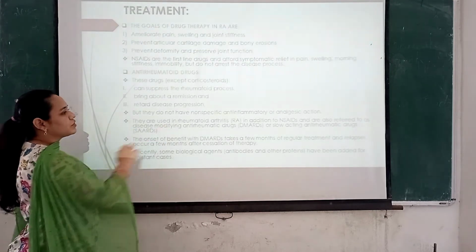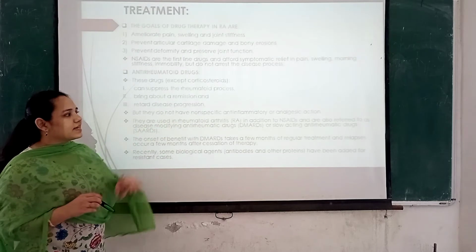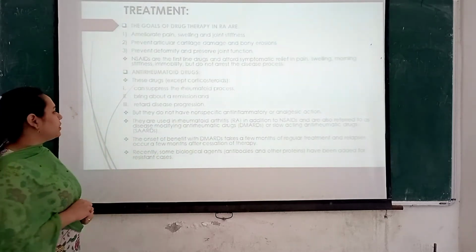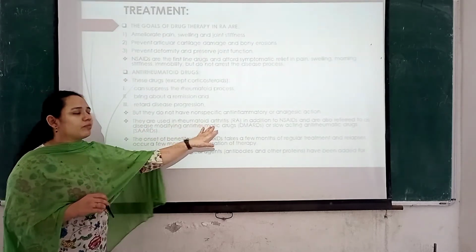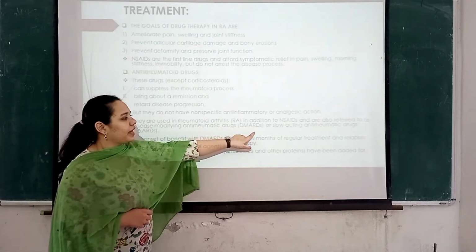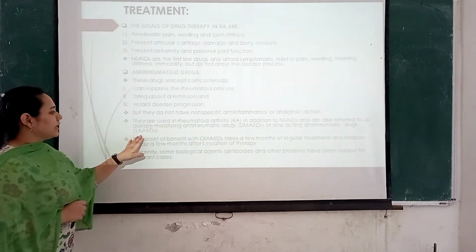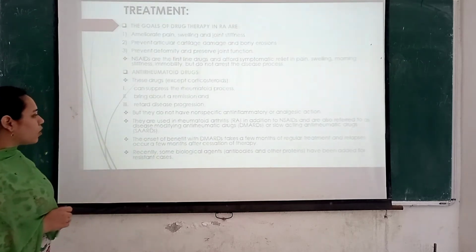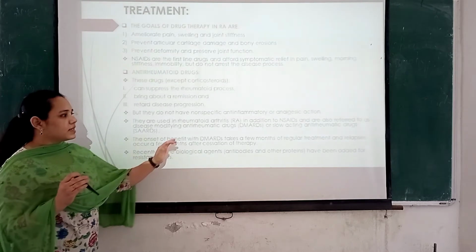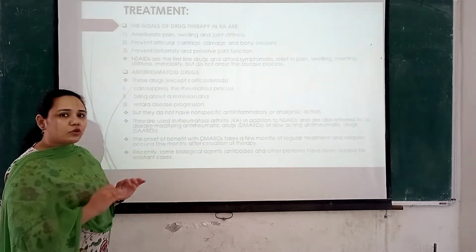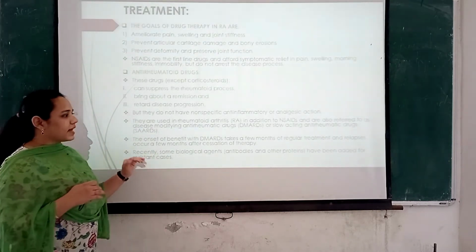These drugs are referred to as disease modifying anti-rheumatic drugs, that is DMARDs, or slow acting anti-rheumatic drugs, that is SAARDs. The onset of benefit with these drugs takes some time; only over a course of a few months can the benefits of these drugs be seen.